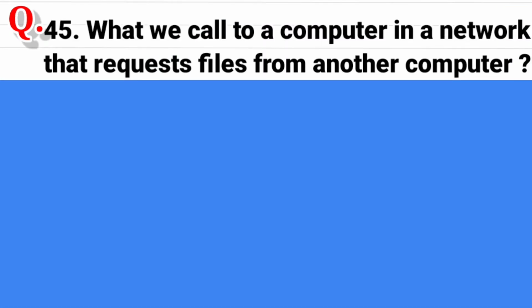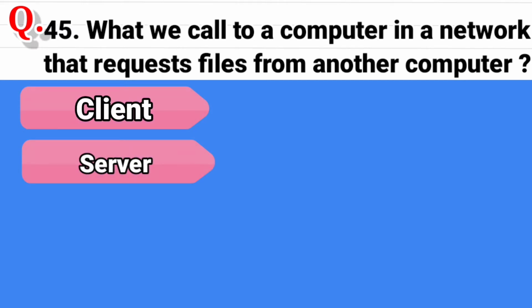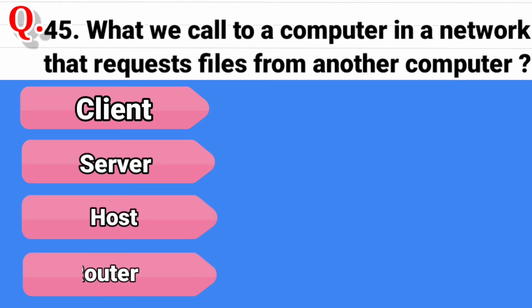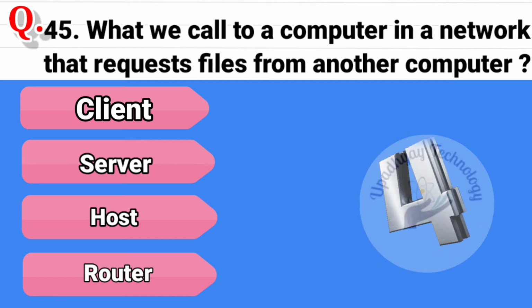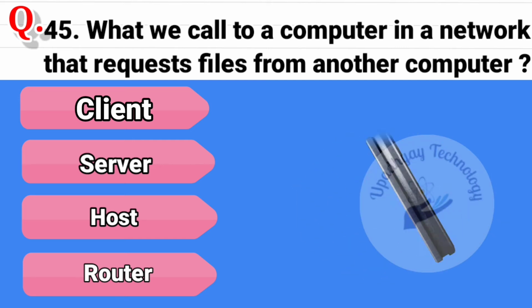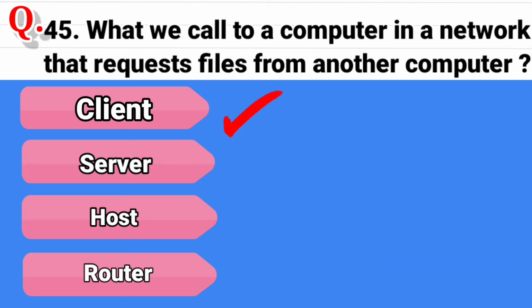Question 45. What do we call a computer in a network that requests a file from another computer? The options are client, second option is server, third option is host, and the fourth option is router. And the correct answer is client.